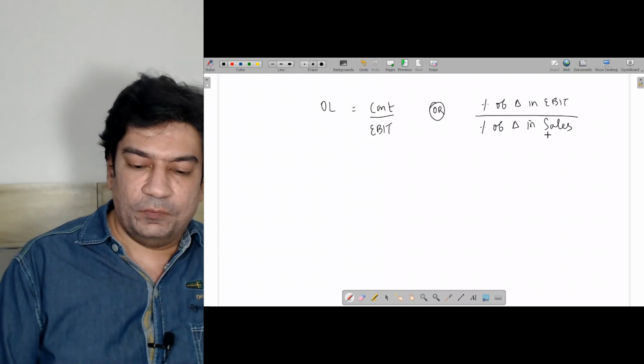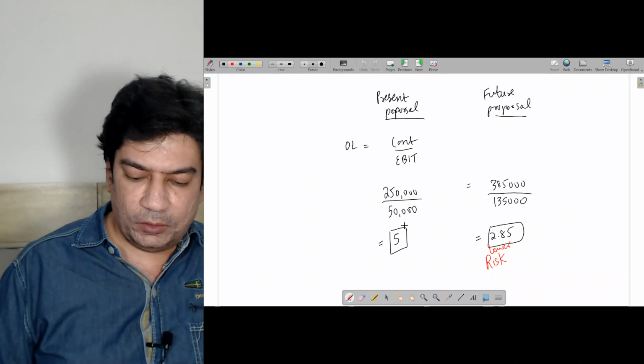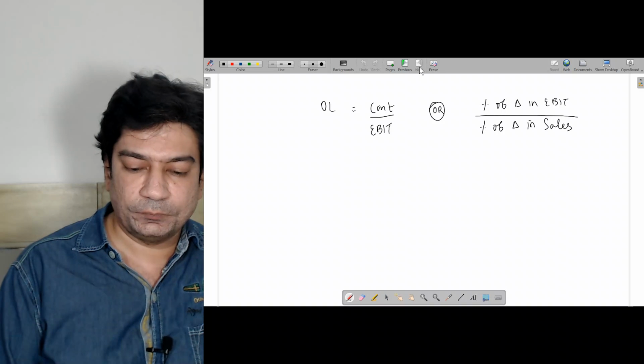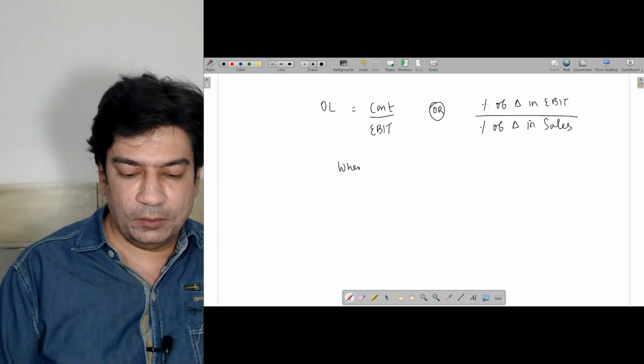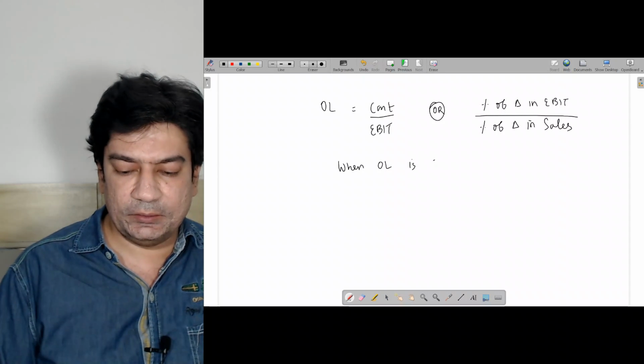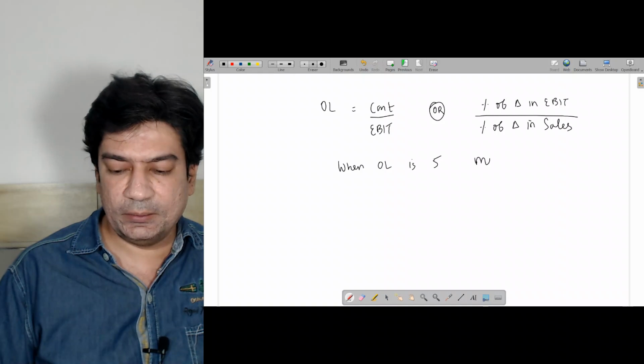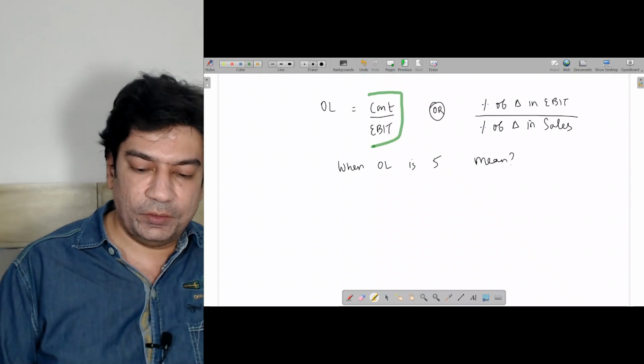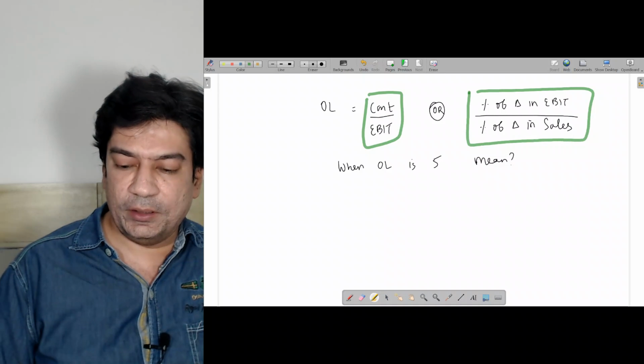Now when I say that the operating leverage is 5, what do I mean? When operating leverage is 5, what does this mean?